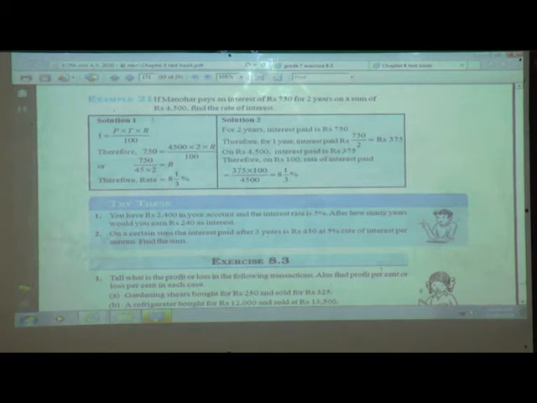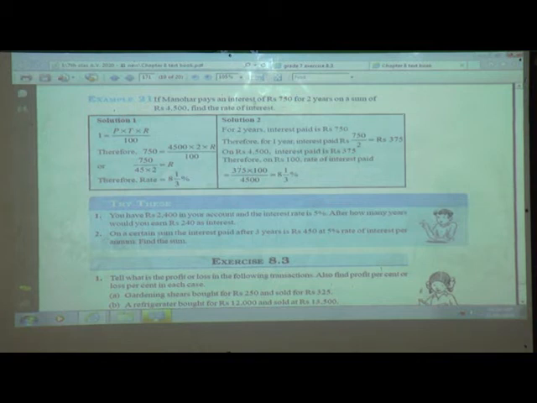Here it is given, if Manohar pays an interest of rupees 750. Here interest is given to us. I told you in that formula, if you get three quantities, you can find out the fourth one.